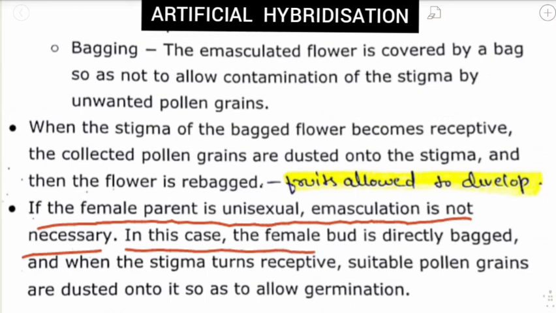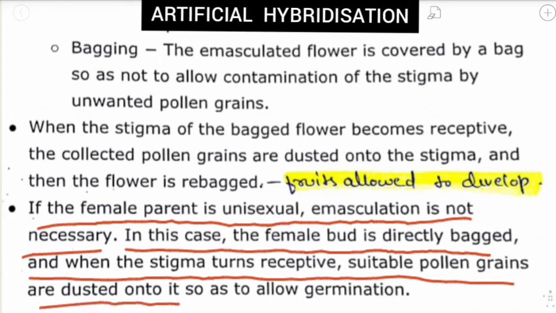In this case, the female bud is directly bagged, and when the stigma turns receptive, suitable pollen grains are dusted on it so as to allow germination. In the bisexual flower, after emasculation the flower is covered by a bag to prevent contamination of the stigma by unwanted pollen grains.